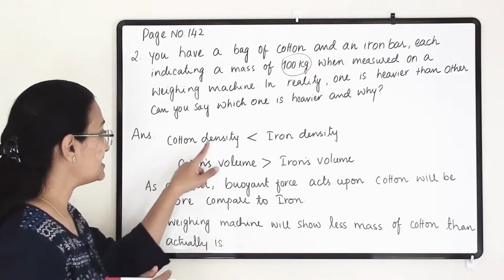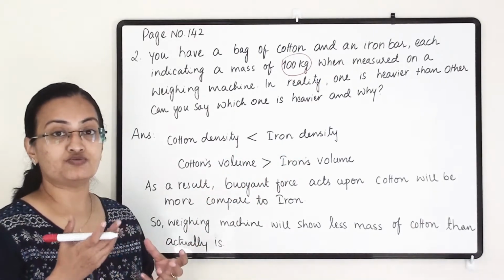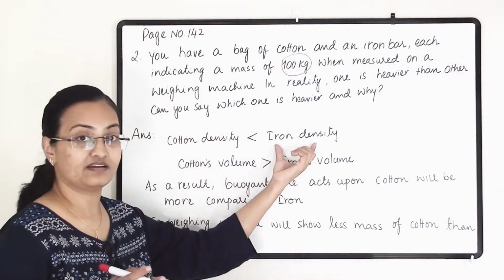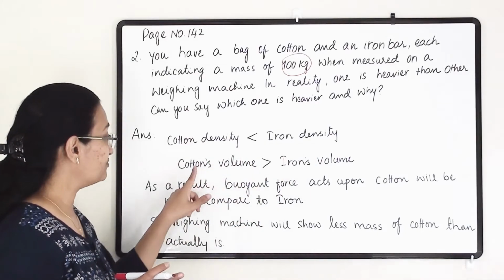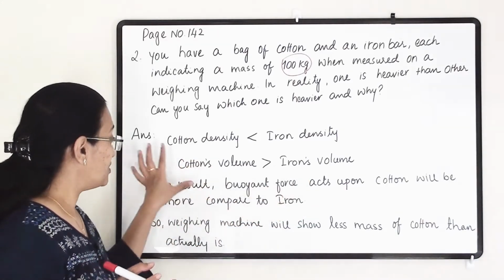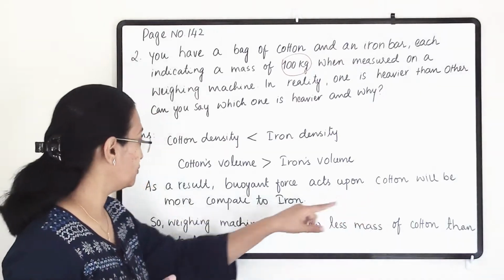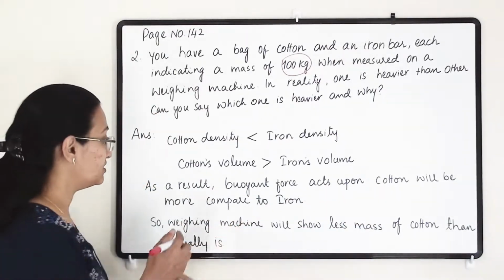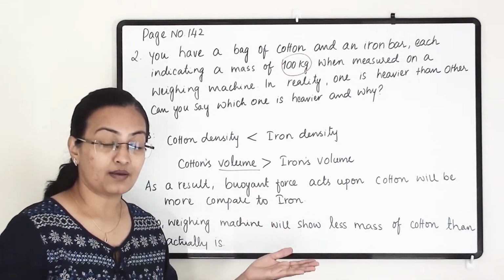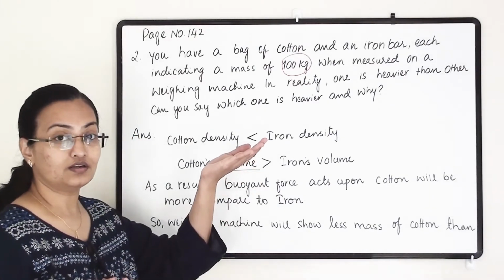So here cotton density is lesser than the iron density, and because in between the cotton the air is trapped, the cotton density is much lesser than the iron density, which is metal. So because of that, cotton's volume is more compared to iron's volume. So as a result, buoyant force or upthrust force acting upon cotton will be more compared to iron. Here the volume is the main factor because cotton is larger, so upthrust force applicable on the cotton will be higher, and it pushes the cotton upward.